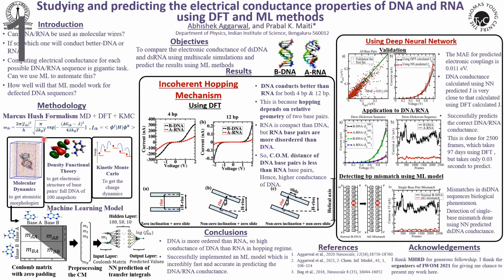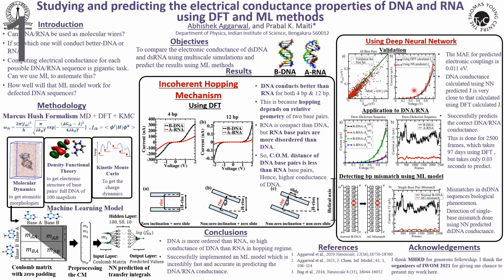dynamics using Marcus-Hush formalism. Using this, we find that DNA conducts better than RNA, and the reason is that RNA sequence is more disordered than DNA. Now, to predict these results and more, we use a deep neural network where the base pairs are represented by Coulomb matrices and used as input features. And then, using this neural network, we predict the electronic coupling between any two base pairs.